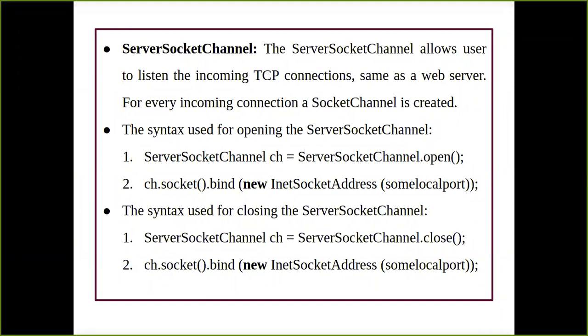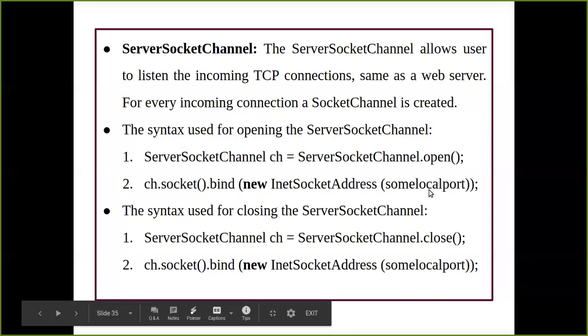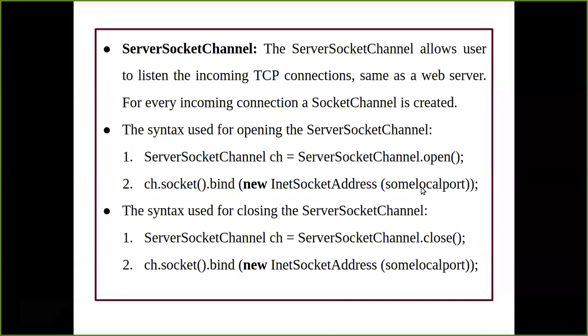We have to instruct it. So what I'm saying is that I have to bind the request, along with the connection which is coming from the server socket, to a socket channel in the web server. I'm just going to pass the port number from which the request has come. That port number is going to come here, so that your server socket channel is going to instruct your socket channel, saying that please use this port number coming from this specific client, and you have to start establishing that particular communication. Okay, so it is going to bind that particular port number to your socket channel.